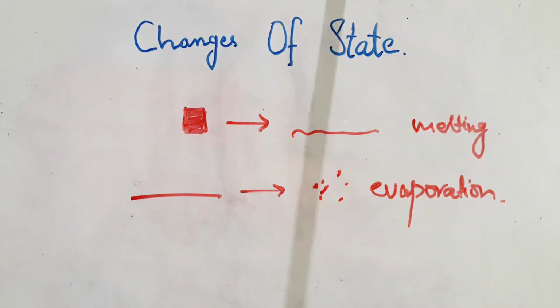Now when you heat water until its temperature reaches 100 degrees Celsius, it will boil. Now all of the water changes rapidly to steam. 100 degrees Celsius is the boiling point of water.